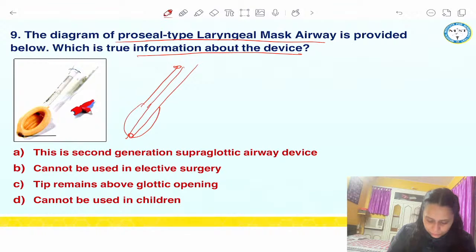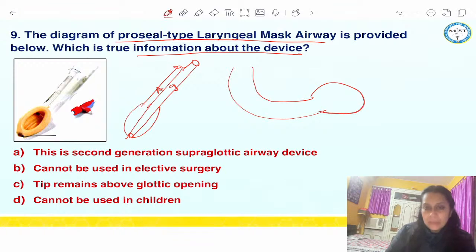Gastric tube. Okay, this is the gastric tube. So this is the airway tube, gastric tube, and the entire device is straight. It is not curved. If it was curved like this, it would have been the LMA Supreme. This is straight. This is a 2nd generation supraglottic airway device. Well, this seems the true statement.